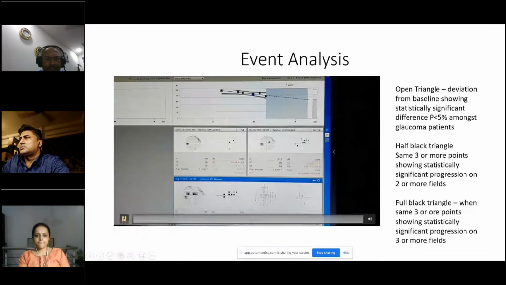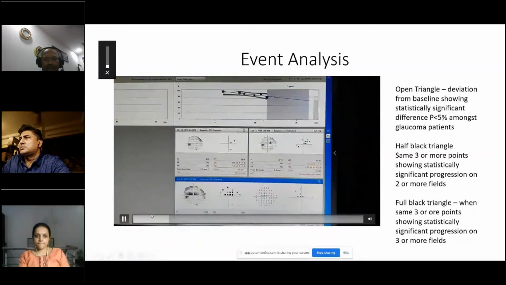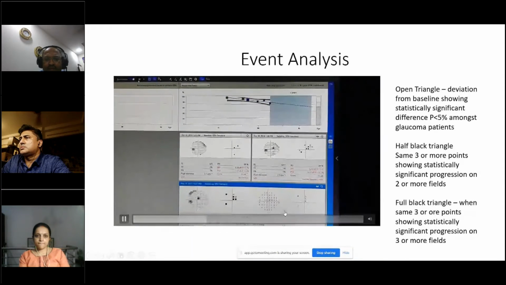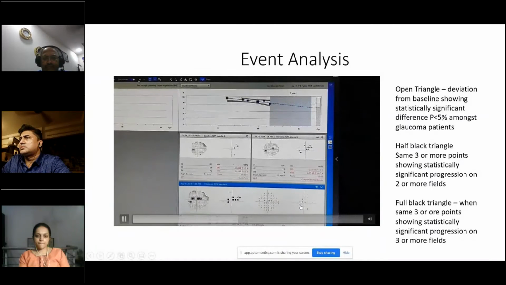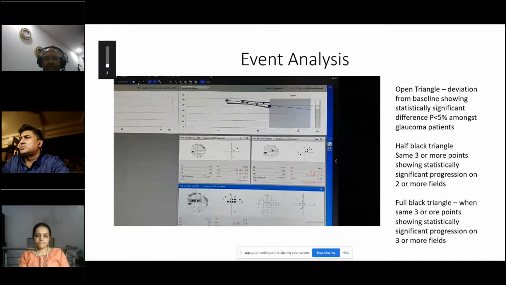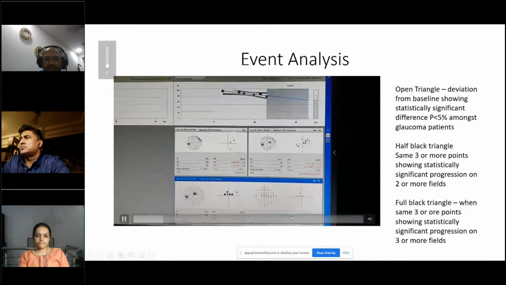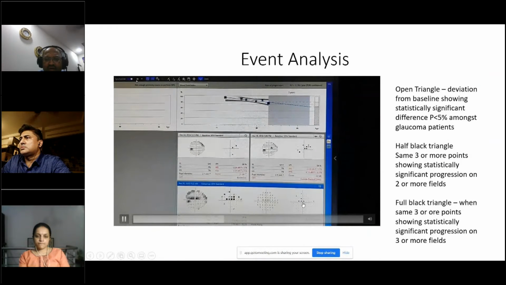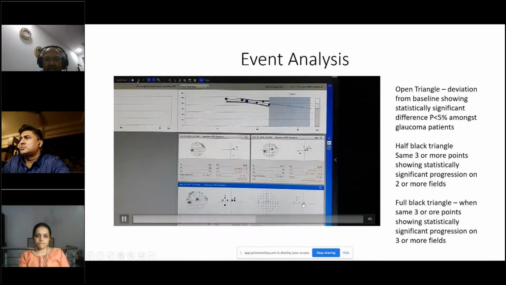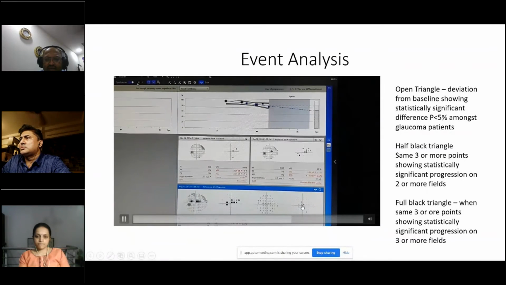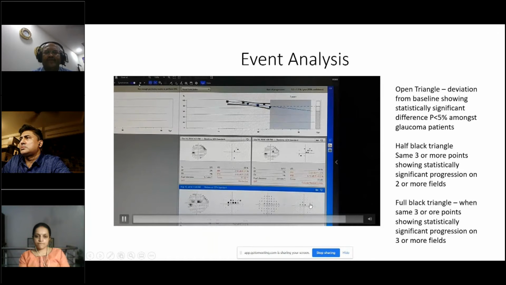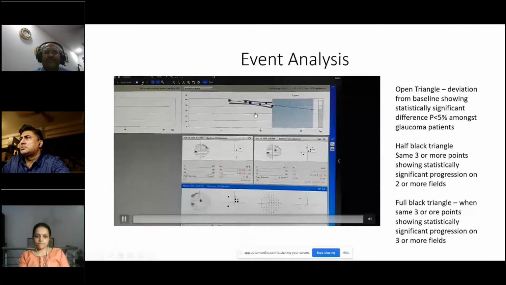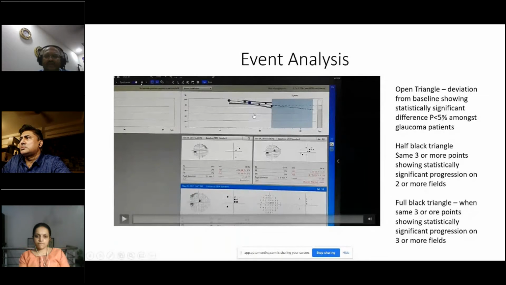to show you how you can look at the, so if you see here, this shows you, you just concentrate here, you can find that the scotomas are changing. So you have an open triangle, and then you have a half closed triangle, half black triangle, and then you have a black triangle. So in the center area, as this is available in the Forum software to teach our fellows. So how you can get an event analysis is by looking at the points which are deteriorating faster.